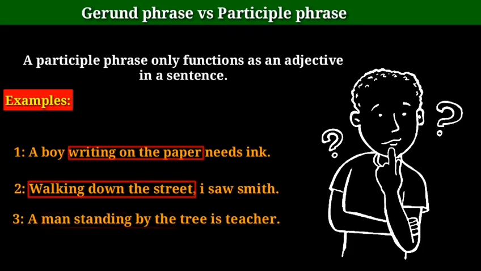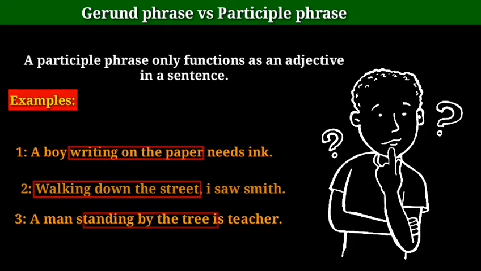Again, in this sentence, standing by the tree is a participle phrase because it functions like an adjective in the sentence, because it modifies the subject a man.